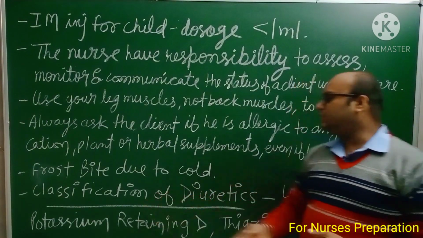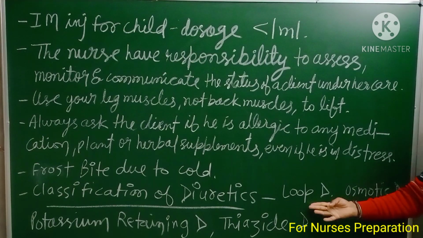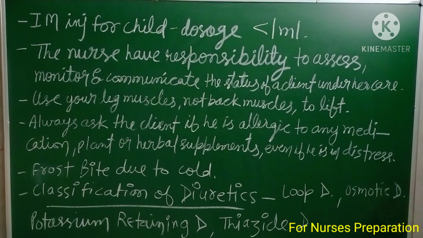Next is classification of diuretics. Diuretics are drugs or medications that increase the urine output. Classification includes loop diuretics, osmotic diuretics, potassium retaining diuretics and thiazide diuretics. You can take a screenshot for your revision.